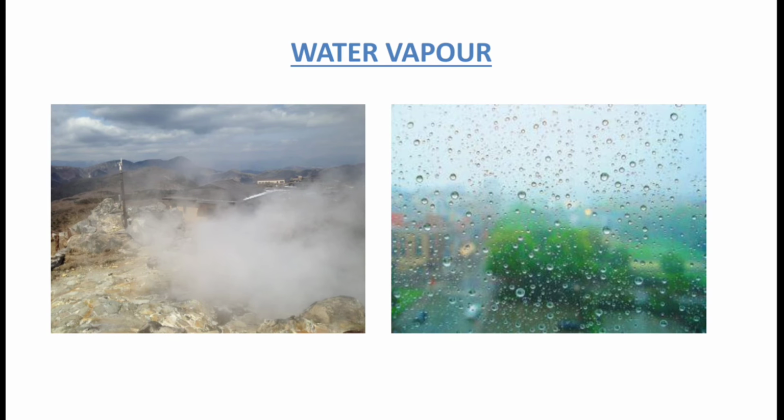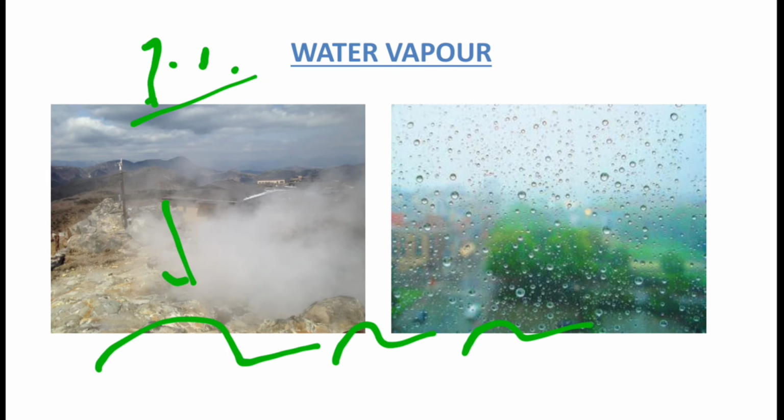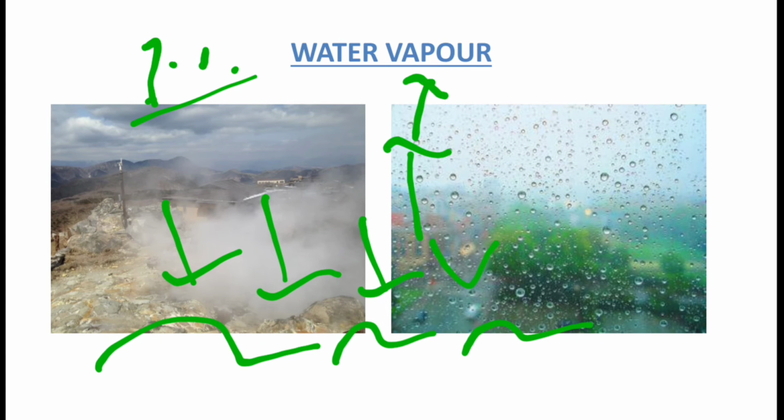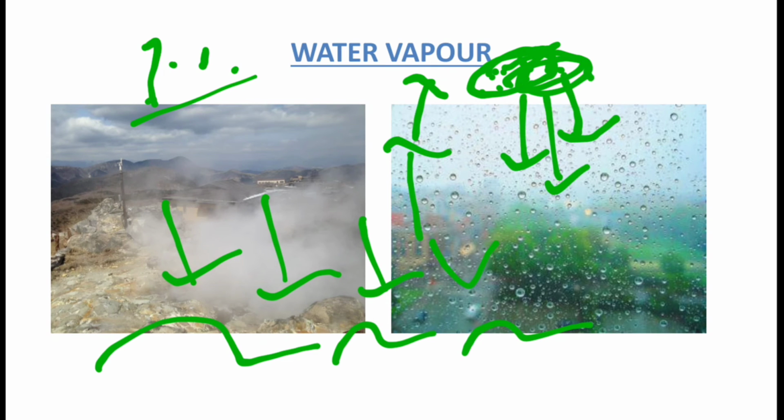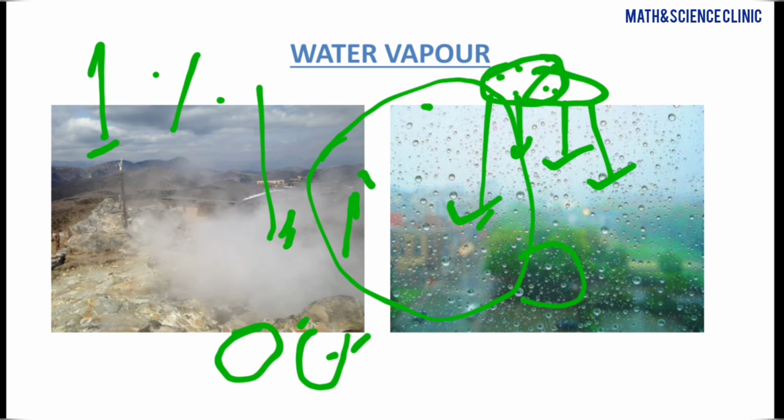Water vapor makes up nearly 1% of the Earth's atmosphere, and it helps in the water cycle. As the surface water such as sea and ocean water gets heated by sunlight, it evaporates and is converted into water vapor. This water vapor goes to the sky, and these tiny water vapors form clouds. After some days, when there is a huge amount of cloud, the clouds come back to the earth in the form of rain and snow. The water cycle continues. So water vapor is very important for the water cycle.